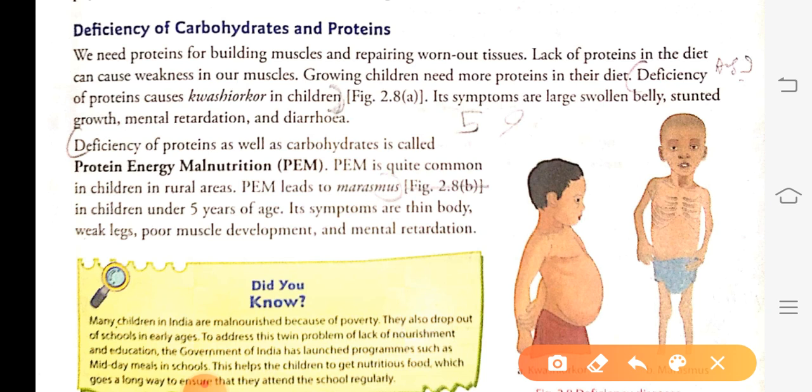So lack of protein in our diet causes weakness in our muscles. Growing children, as you all are growing, require more protein in the diet. So deficiency of protein causes a disease which is known as Kwashiorkor.